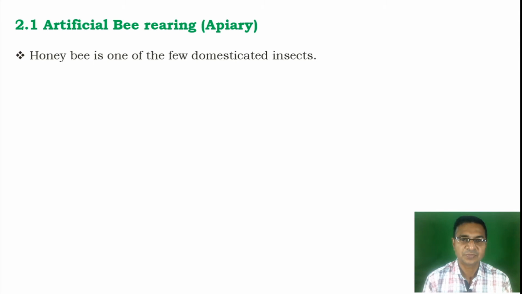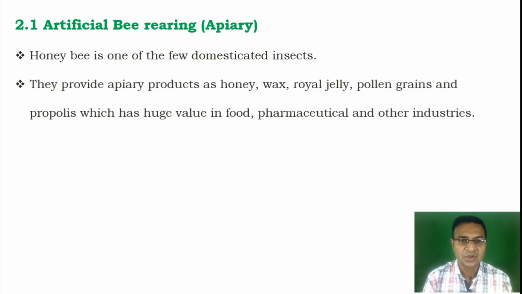The honeybee is one of the most important insects which is easily reared or domesticated, and on such basis we get a number of apiary products in the form of honey, wax, royal jelly, pollen grains as well as propolis, which have high demand in the market, especially in the food, pharmaceutical as well as other related industries.